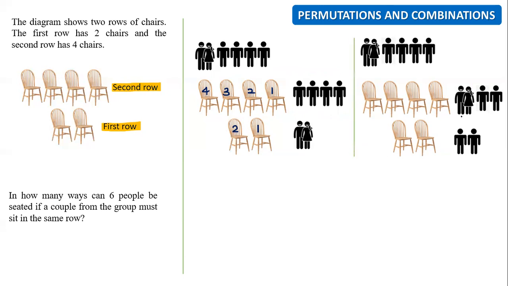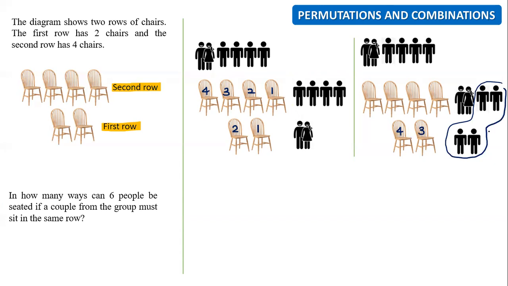My second situation. These 2 people are not unique, you know. They are coming from this group. So how many people does this group have? 4 people. So maybe in the first chair, we can have 4 people who can sit there. They are not unique. Then after that, we have 3. Got it? 4 and 3.